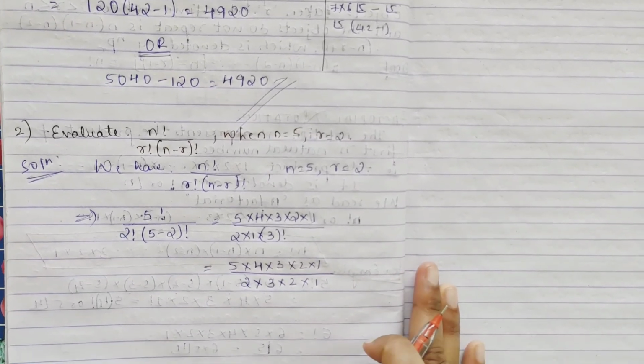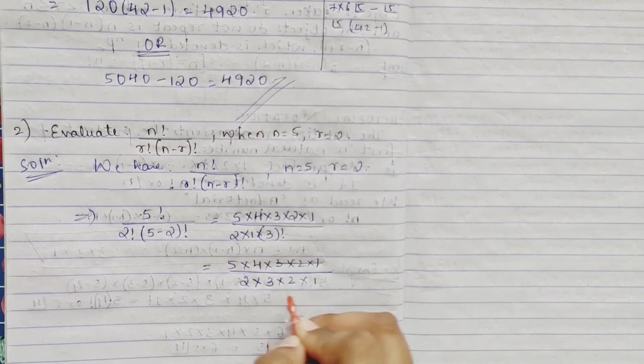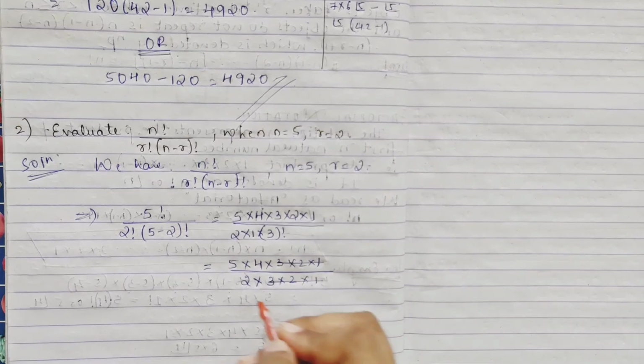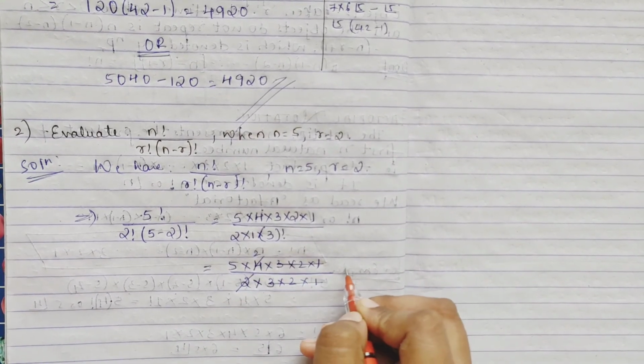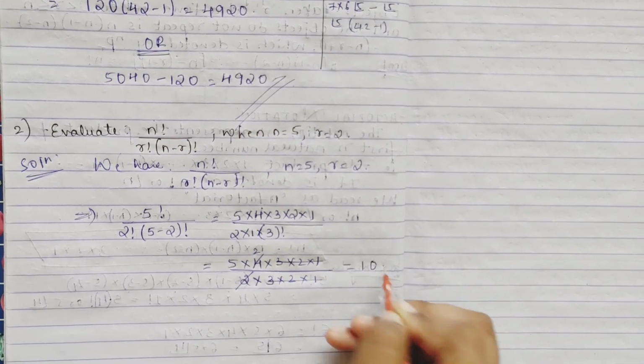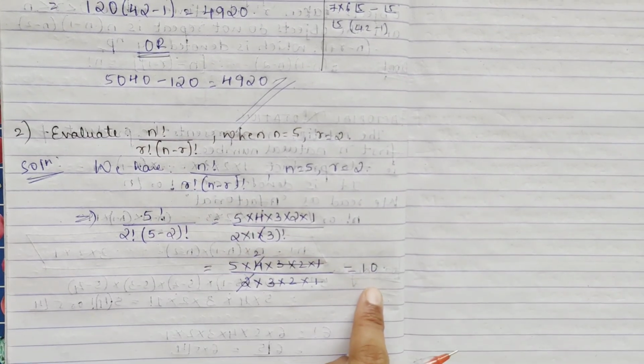So from here you can see the 3 into 2 into 1 cancels, and you are left with 5 into 4 divided by 2 into 1, which is 2 ones are 2, 2 twos are 10. So this value you are getting as 10, right?